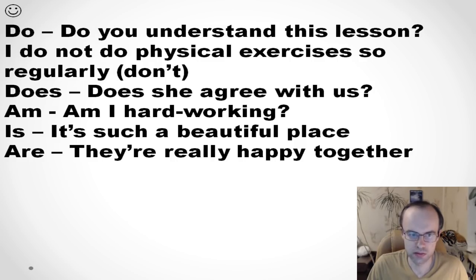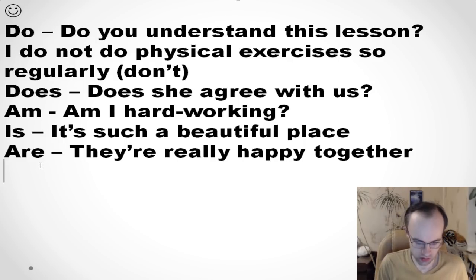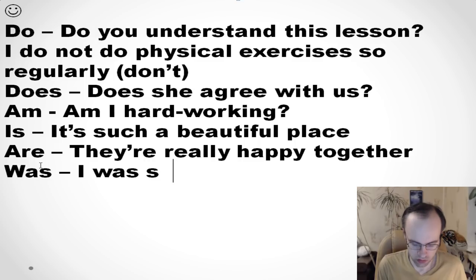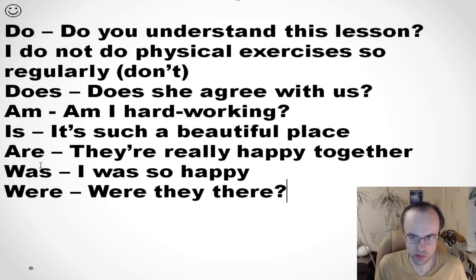Next, it's about was, were, will, and would. Was. I was so happy. Were. Were they there? Will.